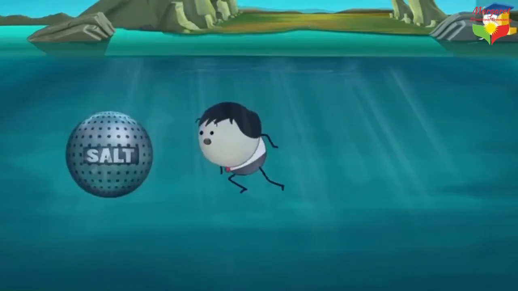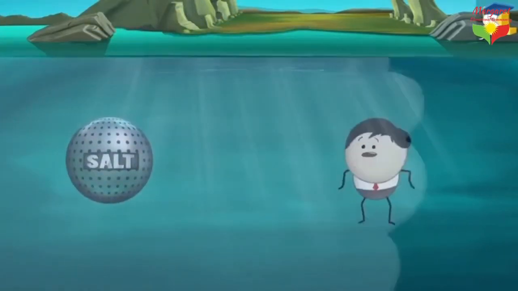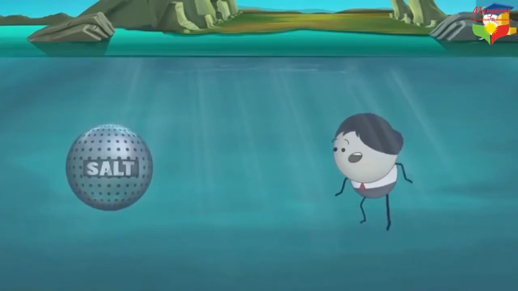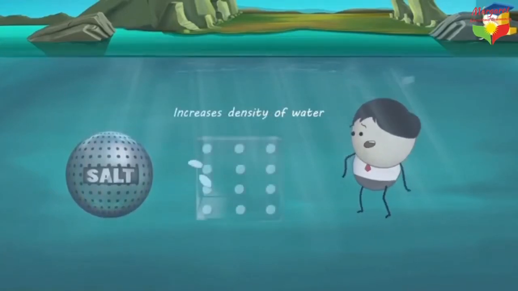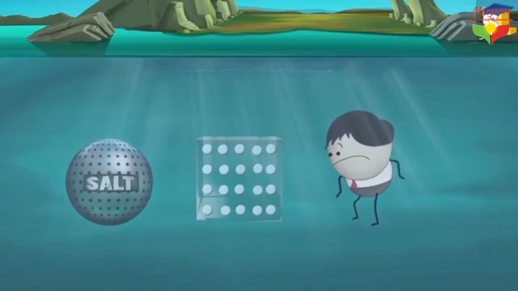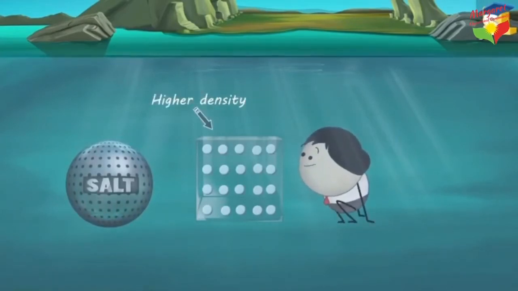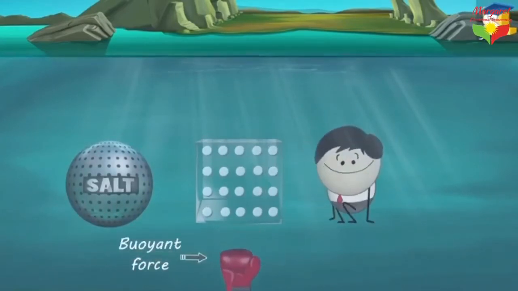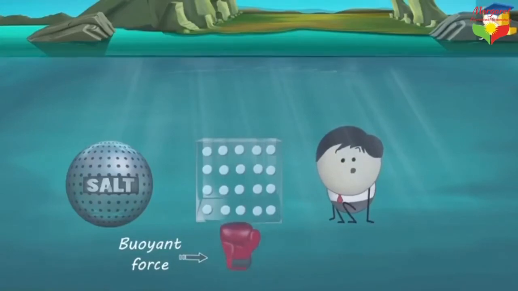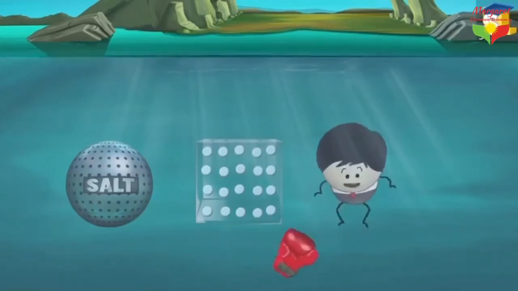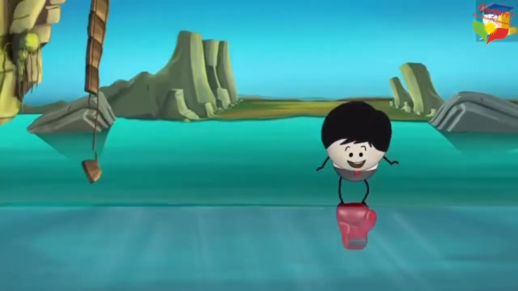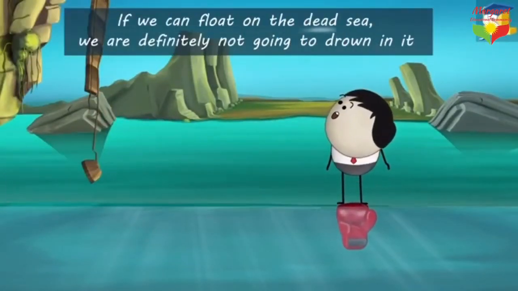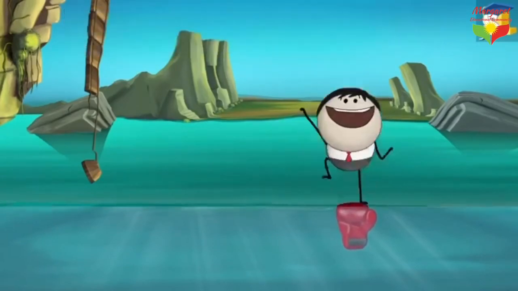The Dead Sea has a huge amount of salt dissolved in it as compared to any other sea or ocean. The presence of this salt increases the density of the water in the Dead Sea. Higher density leads to greater buoyant force. As the Dead Sea has very high density, it exerts enough buoyant force to make us float on it. So, if we can float on the Dead Sea, we are definitely not going to drown in it.